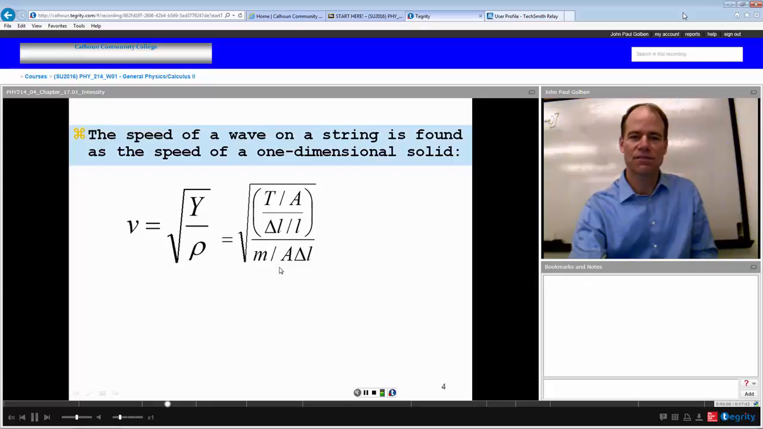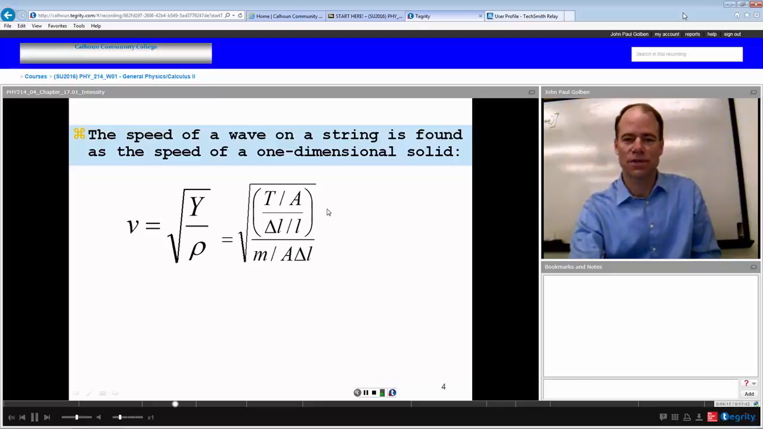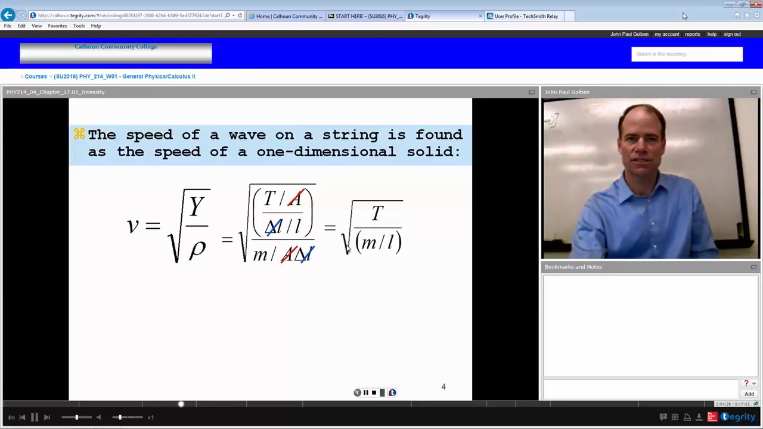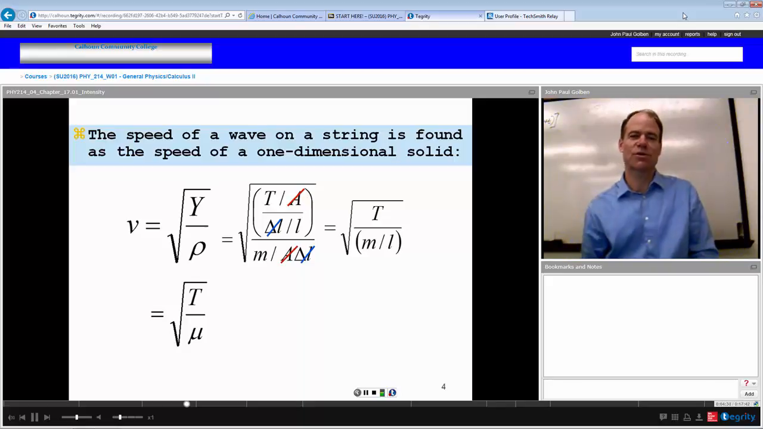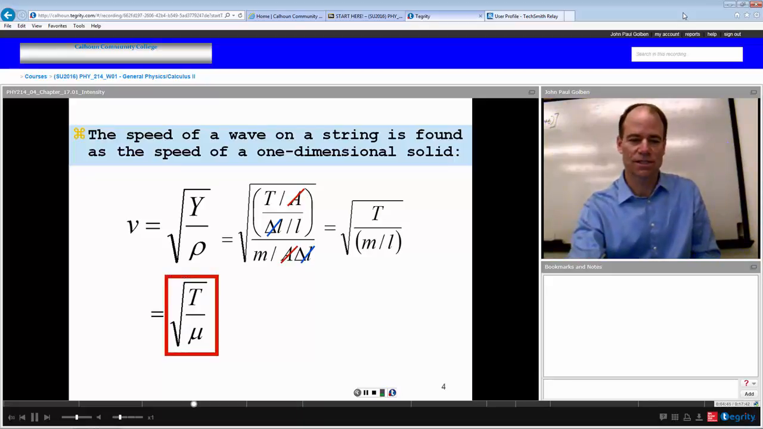The density of the string is the mass over the volume being the length, the change in length times the cross-sectional area for a cylinder like a string. With a little bit of algebra here, the areas cancel out and the delta L's cancel out, and we are left with the square root of tension divided by mass divided by length, which is indeed the linear mass density mu. So it's the square root of tension divided by mu. And that's for a one-dimensional solid like a string, but it is derived from just solids in general. So kind of a neat little equation.